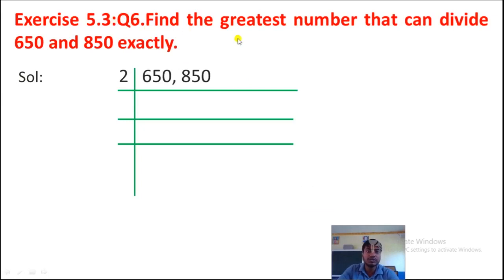Now question number 6. Find the greatest number that can divide 650, 850 exactly. So here we have to find out the greatest number. Greatest number, that means what? As I told you before, HCF. Greatest number, that means HCF, and the smallest number, that means LCM. Okay, so here we have to find out greatest number.